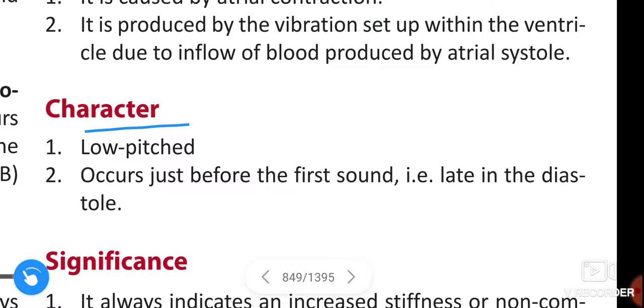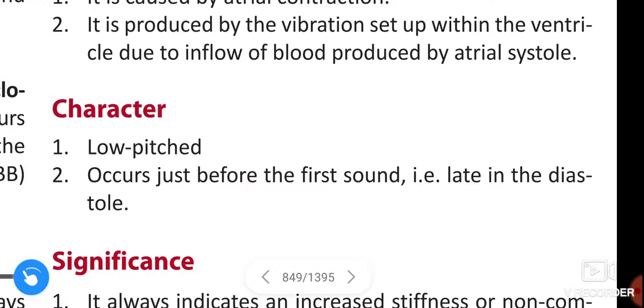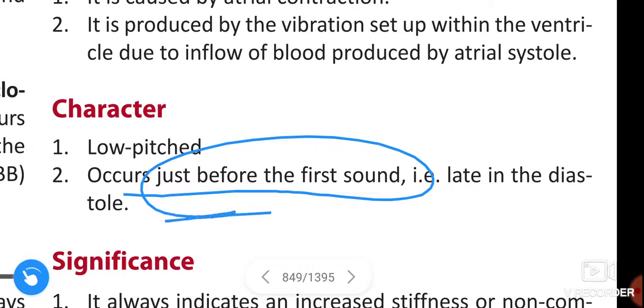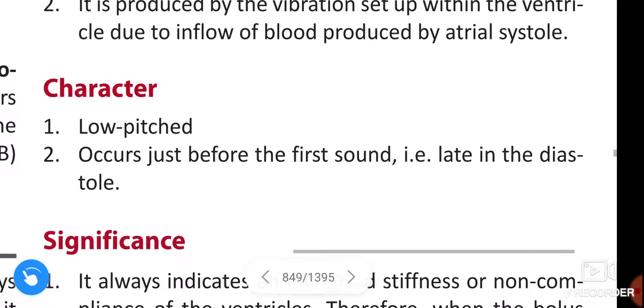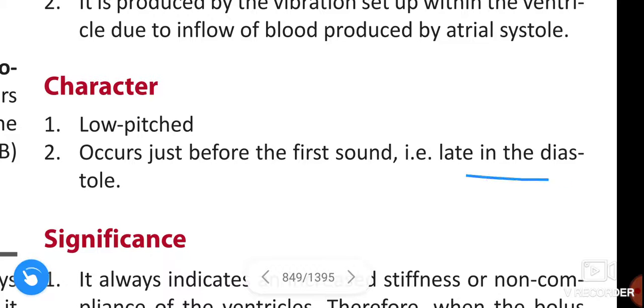Next, characters of the fourth heart sound. It is low pitched, occurs just before the first heart sound, late in the diastole.